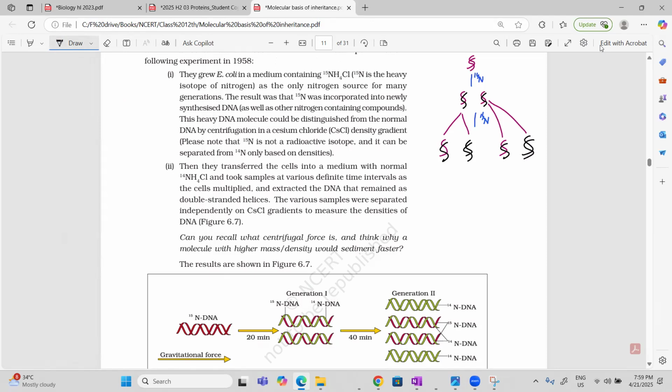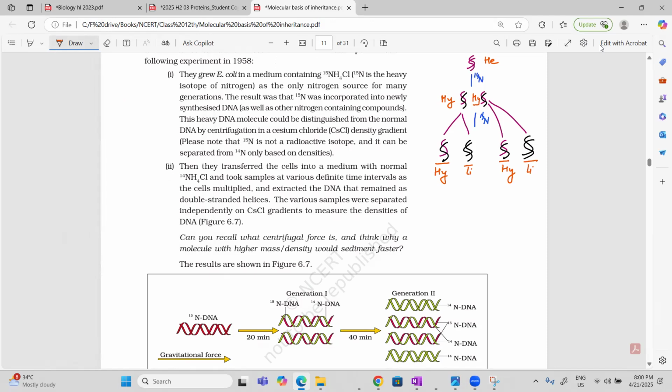So what is the result? If you see my result carefully, this was heavy DNA. These both are hybrid DNA, hybrid, hybrid, and this is light.